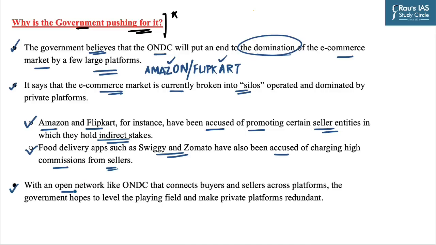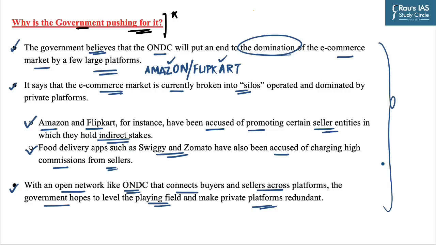Further, with an open network like ONDC that connects buyers and sellers across platforms, the government hopes that it will create a level playing field and make private platforms redundant. So for these reasons, the government is trying to formally launch the Open Network for Digital Commerce, which will invariably benefit the buyers and sellers.